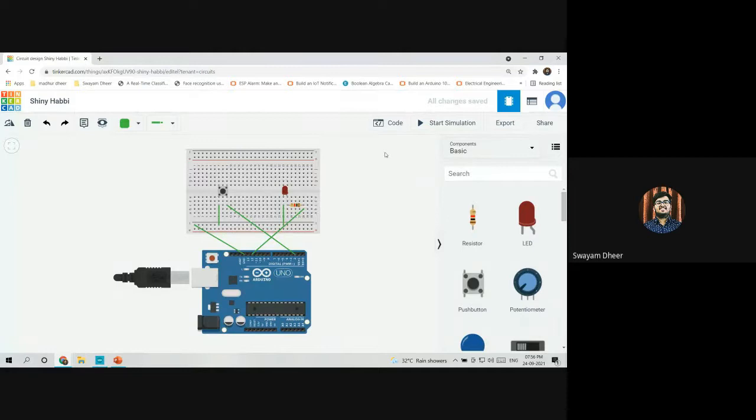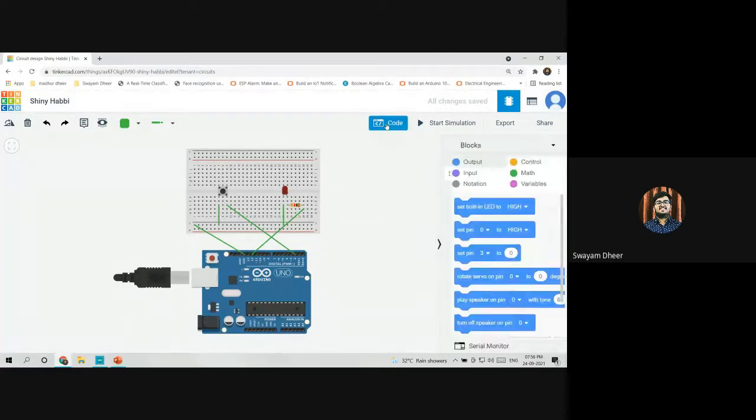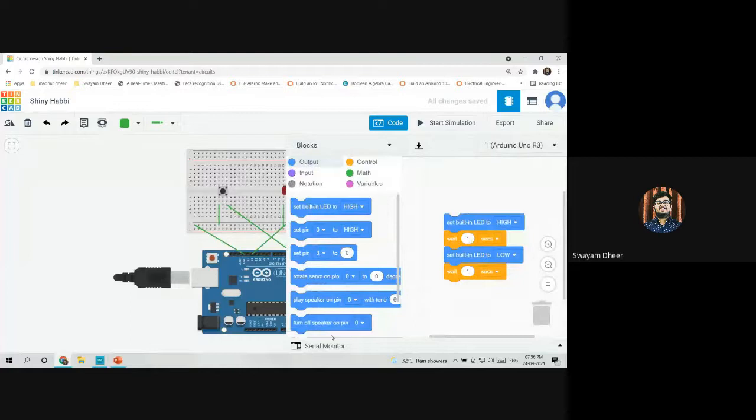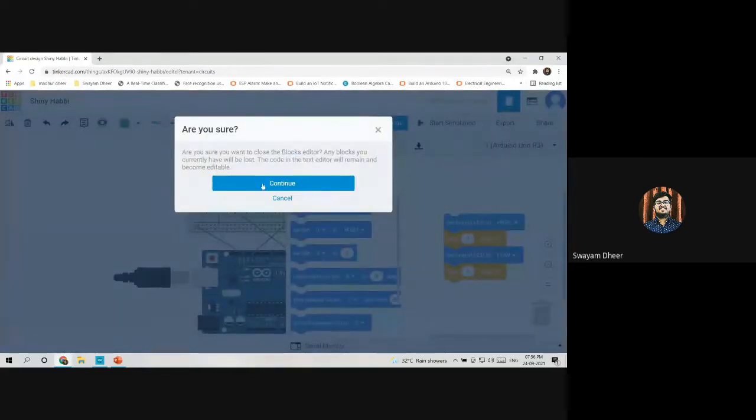Now I'll be moving on with the code part. If you click on the code button, is this window visible on your screen? Yes. So there are 3 options in Tinkercad: blocks, blocks plus text, and text. For beginners, they use blocks because blocks has inbuilt functions and you can use them directly to switch the LED on and off. But we won't be doing that. As I have already shown you the basic commands, we'll be using the text part. After clicking on text, it will ask, are you sure? Then you need to click on continue.